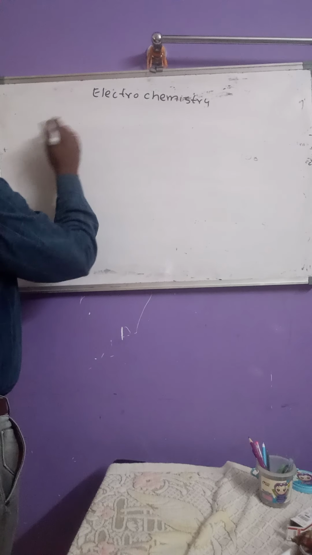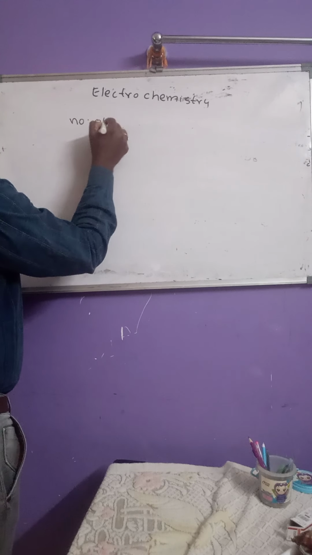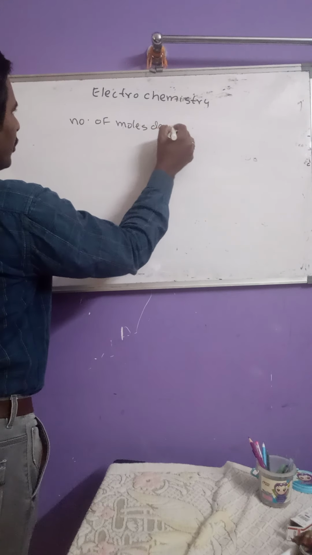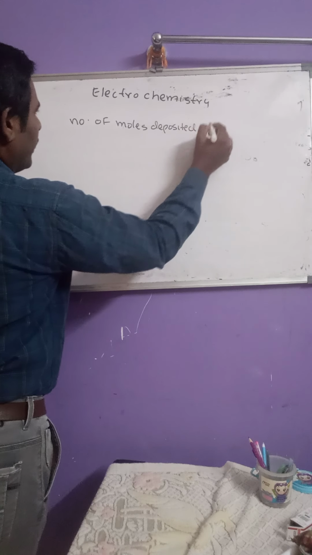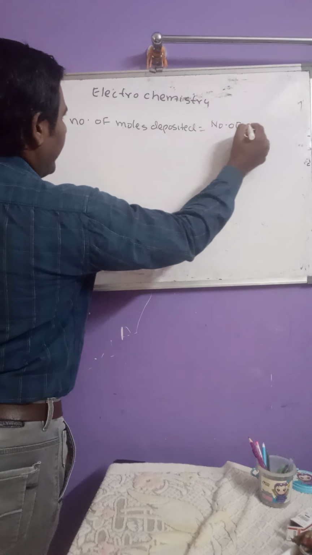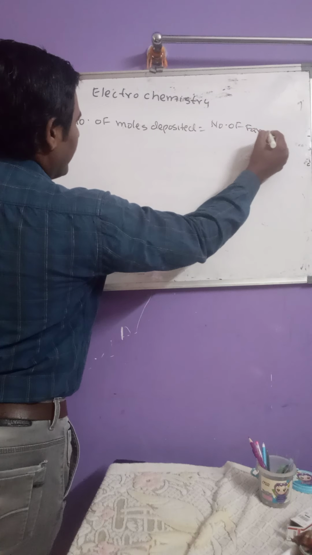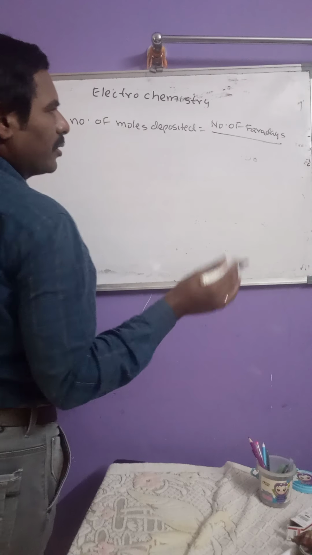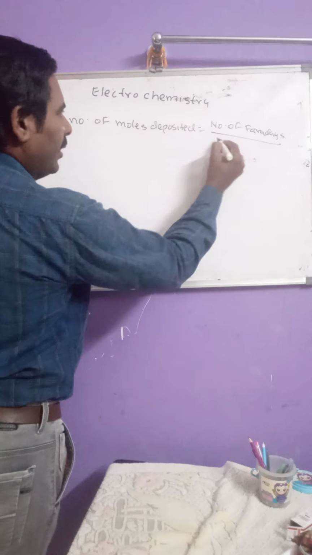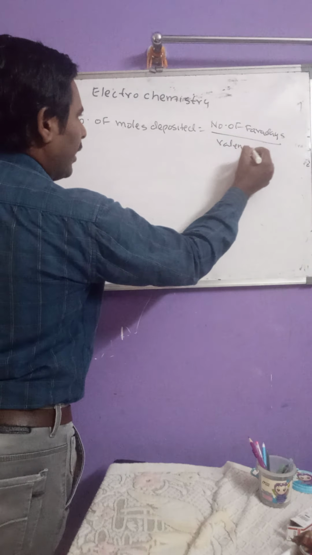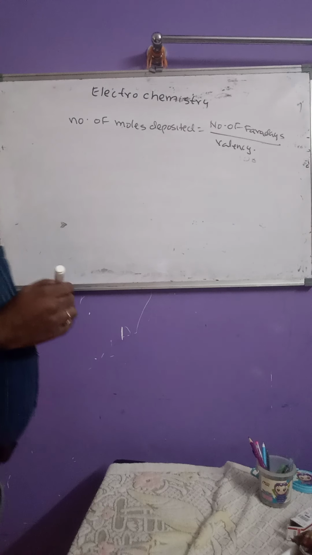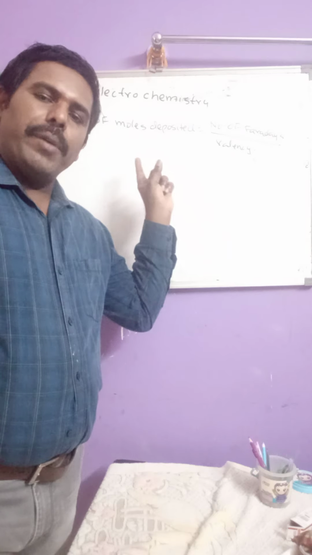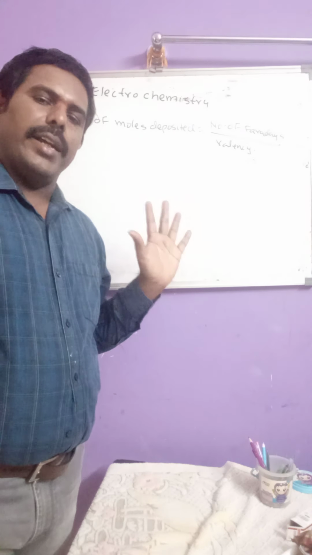Number of moles deposited is equal to the number of Faradays of electricity passed through the electrolytic cell divided by valency. So this is the formula used to calculate the number of moles deposited.